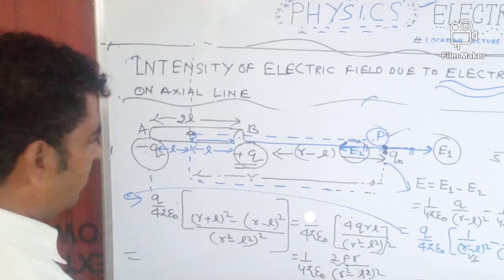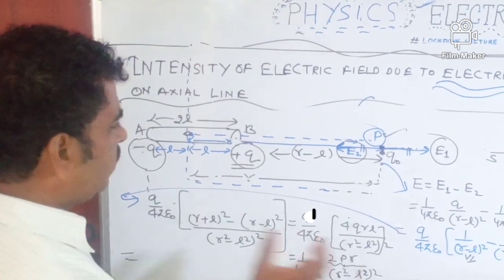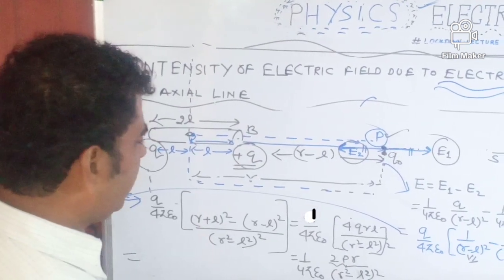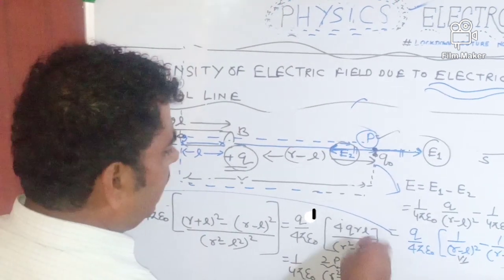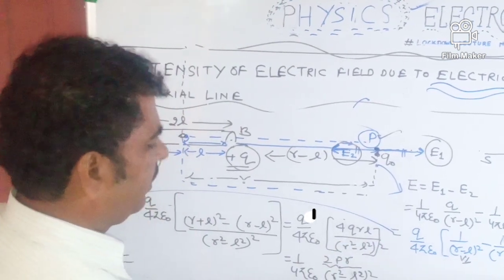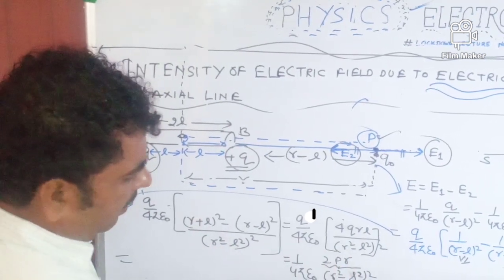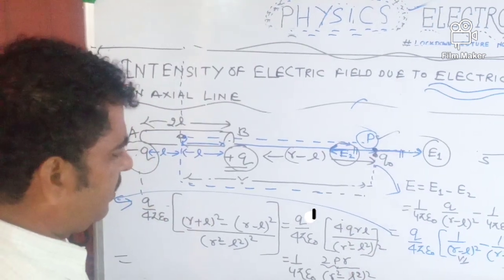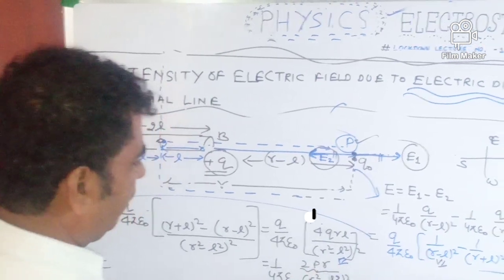Look here, one more time. My dear students, the distance r is very much greater in comparison to L. If you take the square of L, the magnitude will be very small, so we can neglect L square.